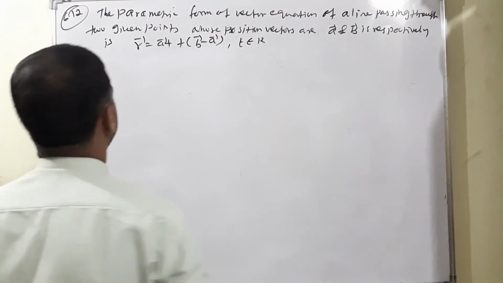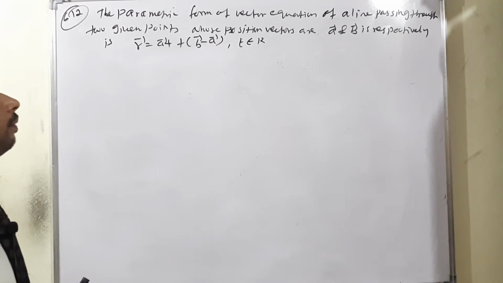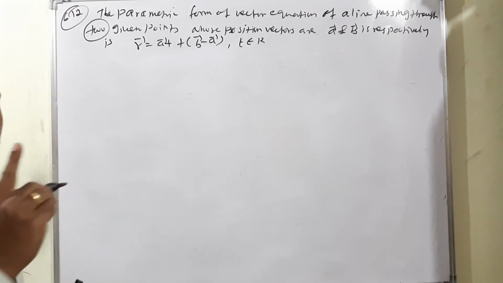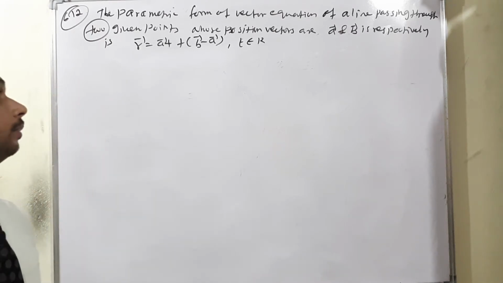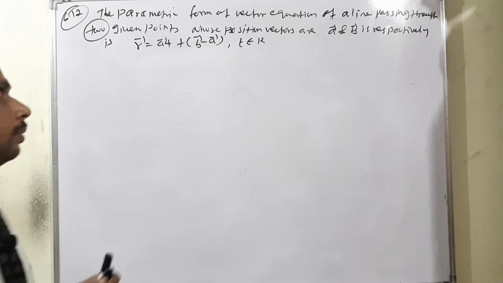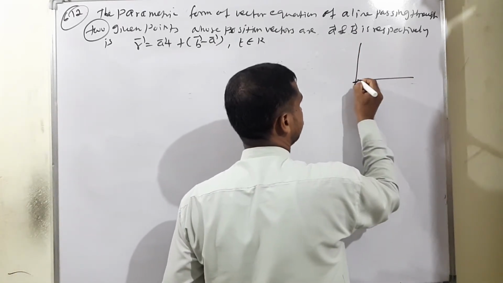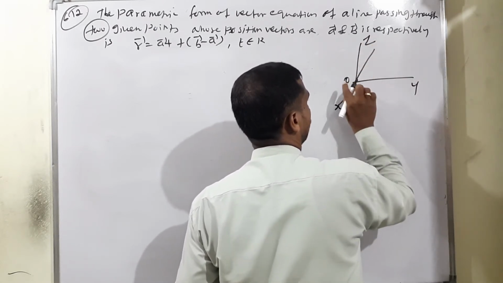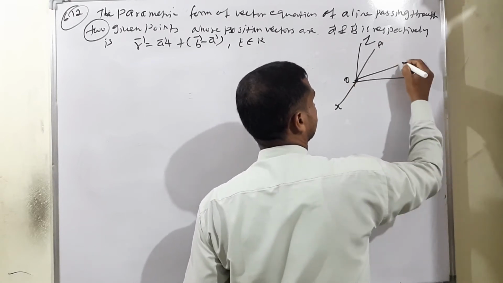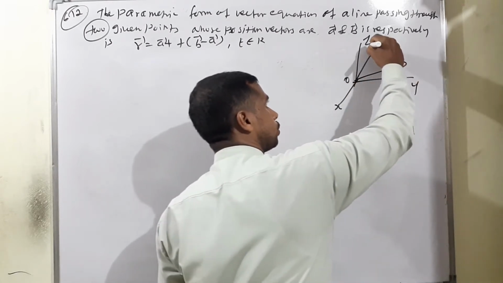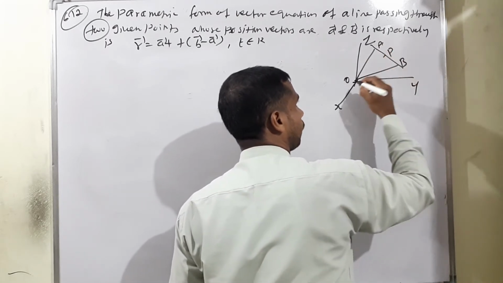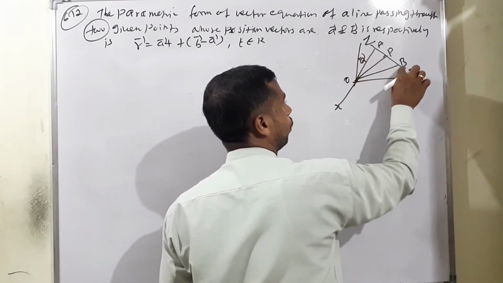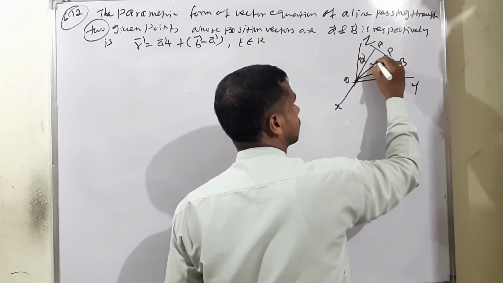Moving to theorem 6.12: the parametric form of the vector equation of a line passing through 2 points. In theorem 6.11, 1 point and a vector were given, but here 2 points are given. Draw the diagram with the x axis, y axis and z axis and the origin O. The first point is A, the second point is B, and P is a point on the line joining A and B. Let OA be A vector, OB be B vector, and OP be R vector.